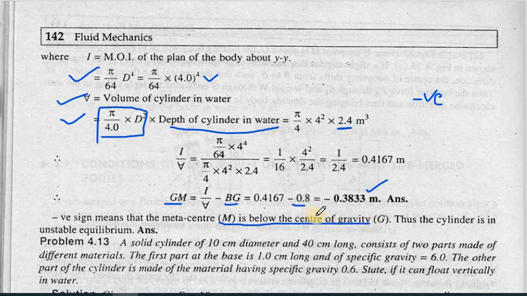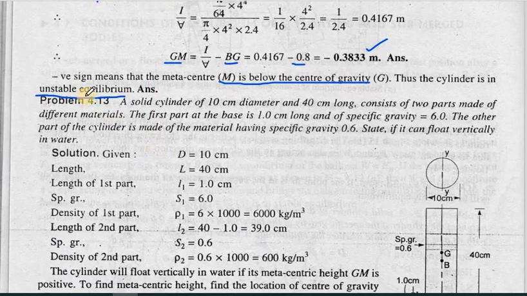So if it is below the center of gravity, what was the condition? The condition says that if the metacenter lies below the center of gravity, it is an unstable equilibrium condition. So if your metacenter is below G, it is an unstable equilibrium condition. If it is positive, then it is a stable equilibrium condition. But in this case, it is coming out to be negative. That's why we are saying the condition is what? Unstable equilibrium condition. Okay. Now we'll see the next numerical related to this.